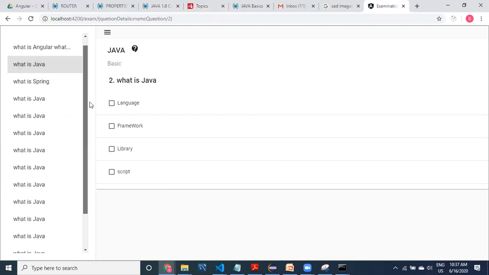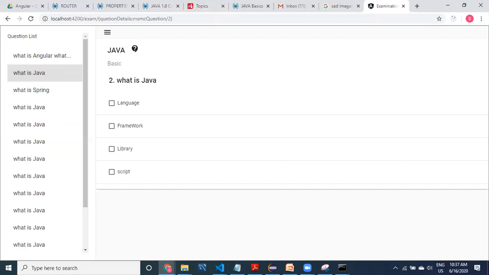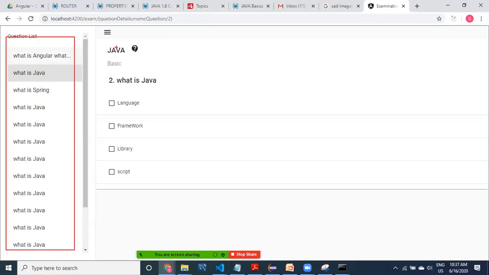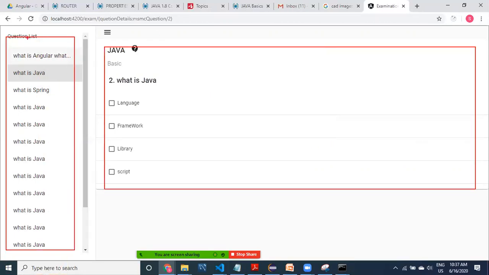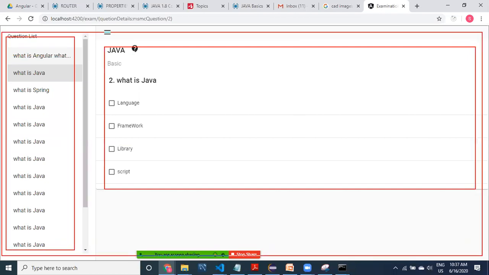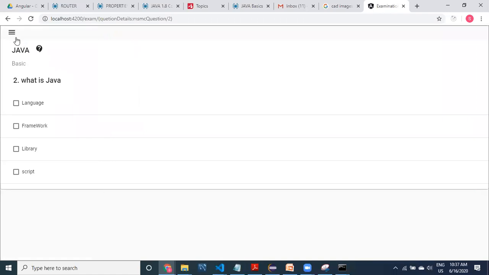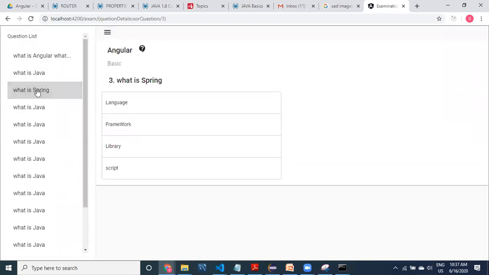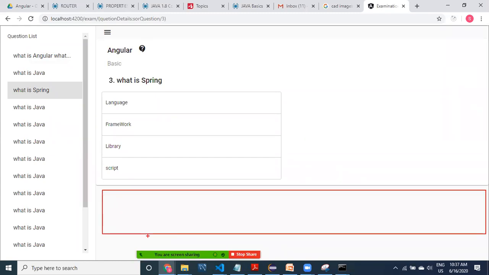So this is one type of router outlet. This is one router outlet, and this is another router outlet, because in the same screen we are maintaining two router outlets, right? Because of that, what's happening? We got the flexibility to display multiple router outlets. Even here you can maintain the results also. We can maintain the results.